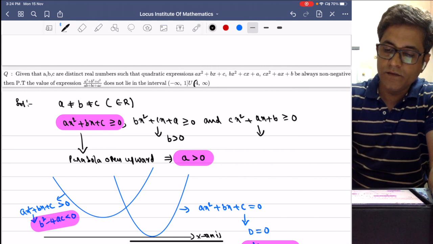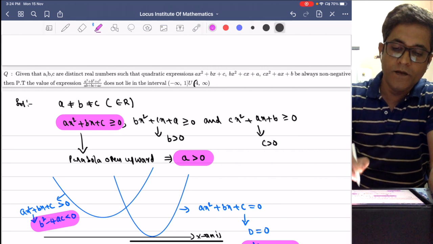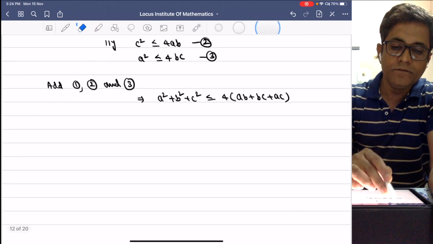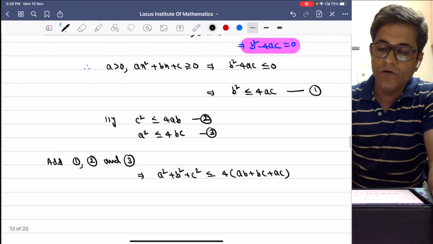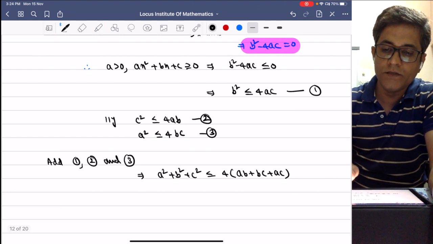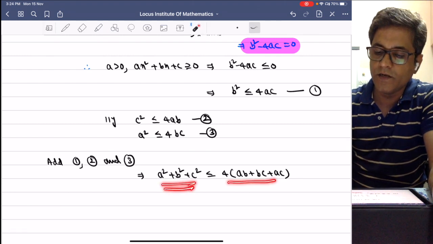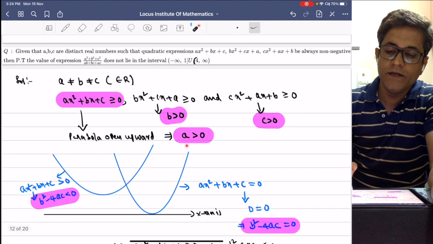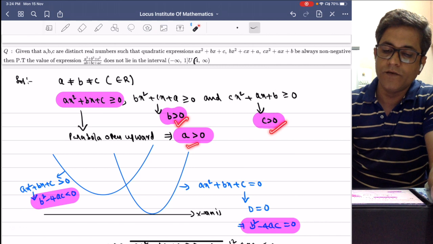For this inequation c is greater than 0. Here b is greater than 0, c is greater than 0. So now if I add 1, 2 and 3, what we got? That a square plus b square plus c square is less than or equal to 4 times ab plus bc plus ac. So as you know that a greater than 0, b greater than 0 and c greater than 0.